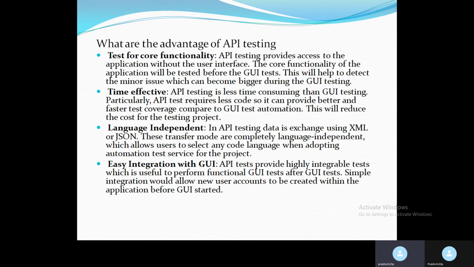The fourth is easy integration with GUI. API tests provide highly integrable tests, which is useful for performing functional GUI tests. Simple integration would allow a new user account to be created within the application before the GUI test starts. These are the advantages of API testing.